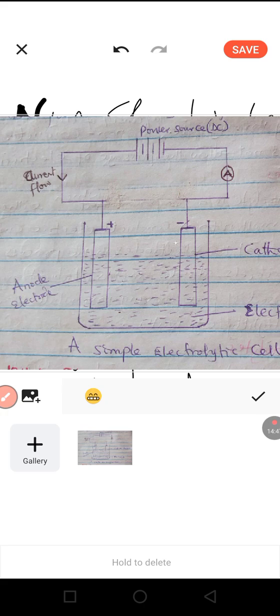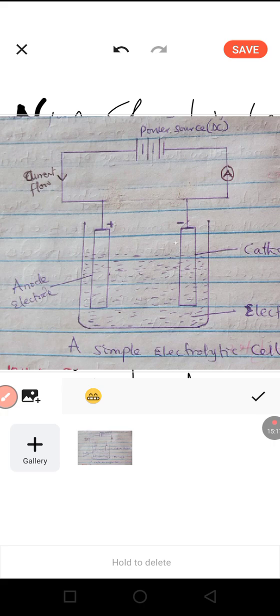The same anode also carries electrons out of the electrolytic cell into the power source. The current enters through the anode, and an electron goes out through the same anode.